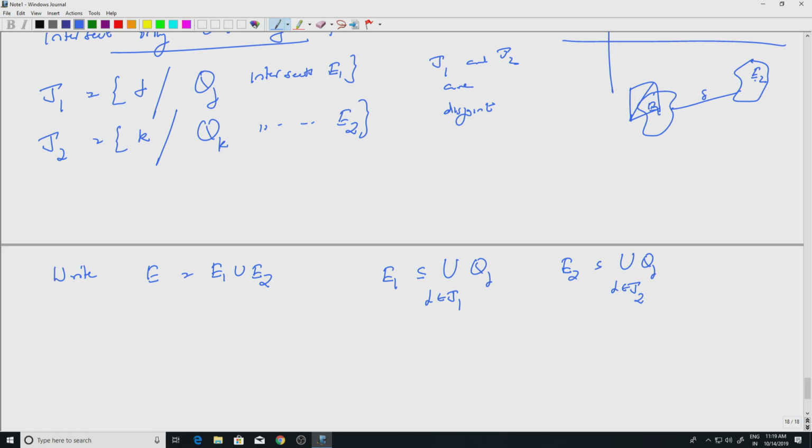Because put together they will cover E, the ones which intersect E1 will cover E1 and the ones which intersect E2 will cover E2. They are disjoint, they are far apart.